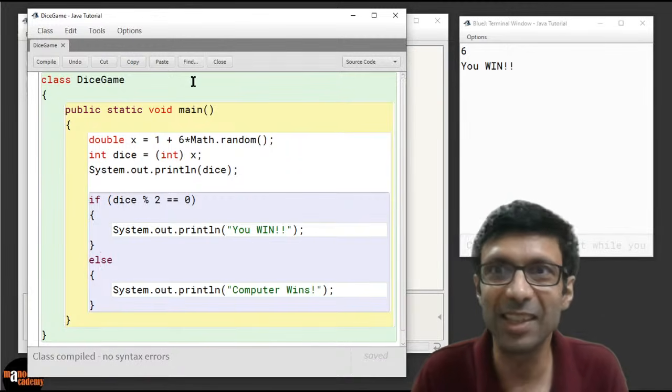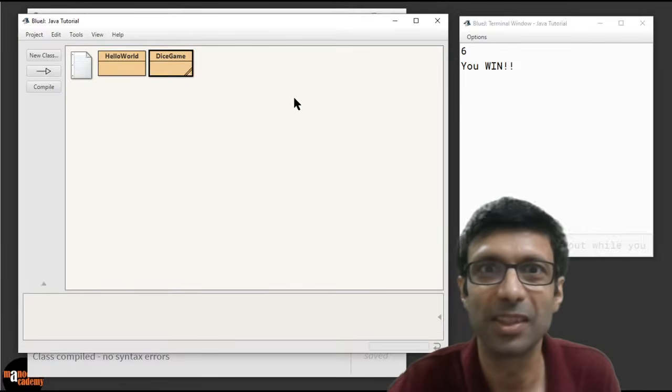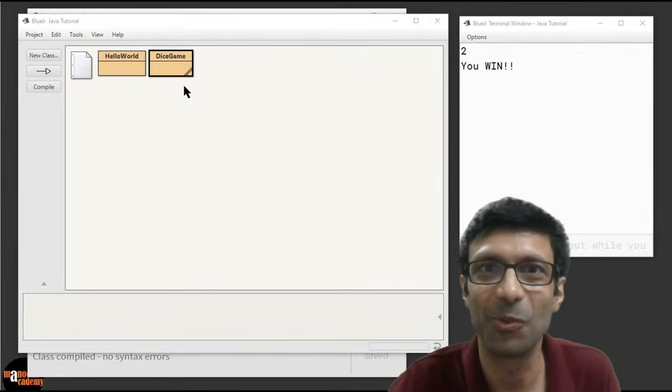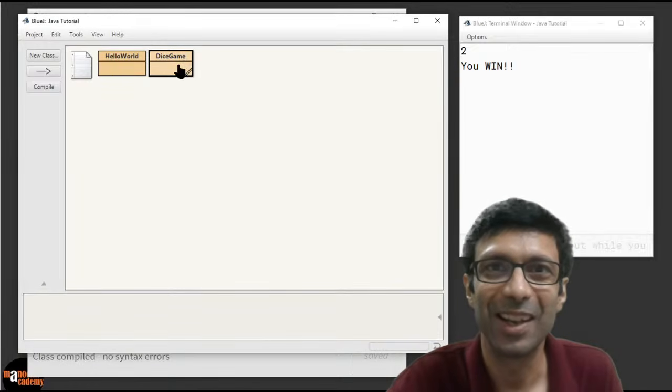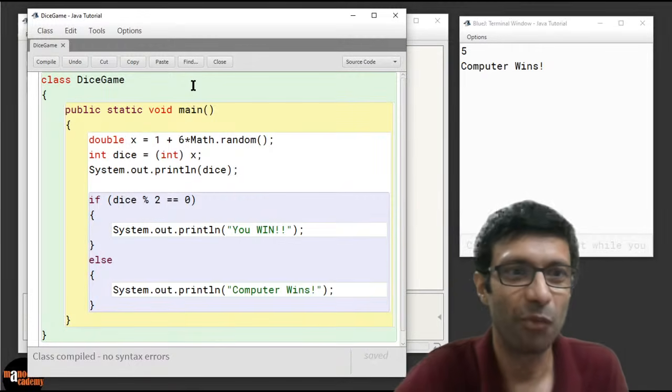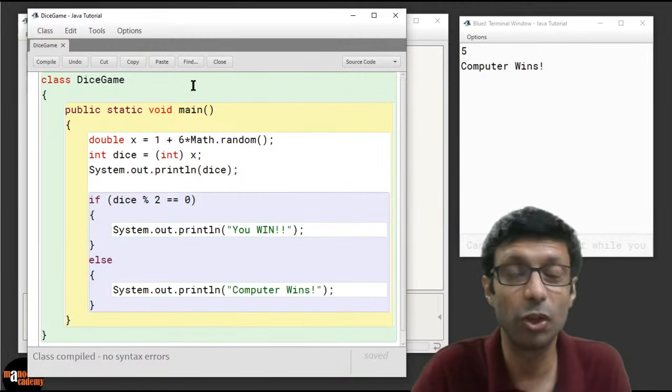So is this clear, guys? And let's run it again and see what happens. Okay, so this time we won. So let's run it and see. 2. Wow, we win again. Wow, that's pretty good. Let's run it again. This time the computer wins. Can you see? 5 is an odd number, so the remainder with 2 is going to be 1.